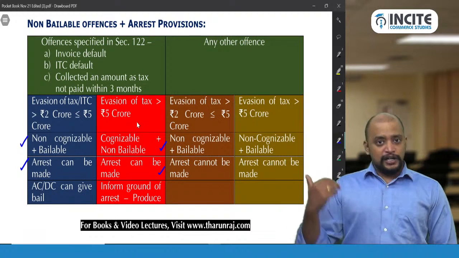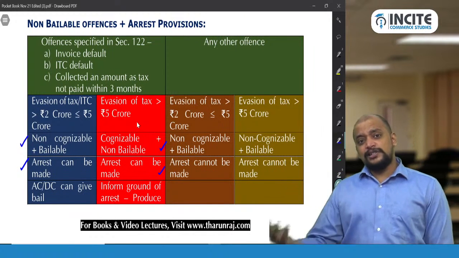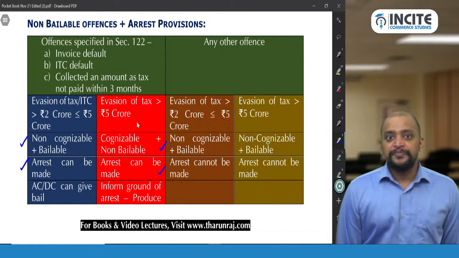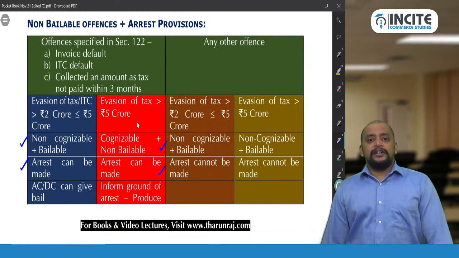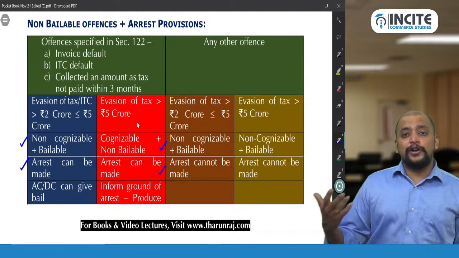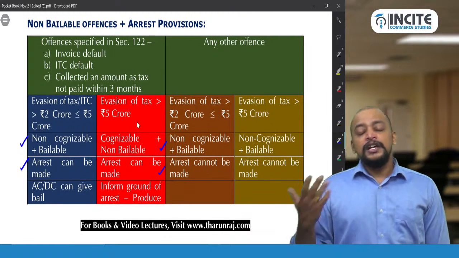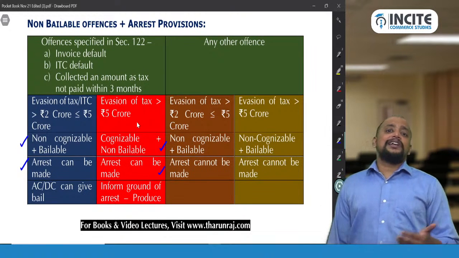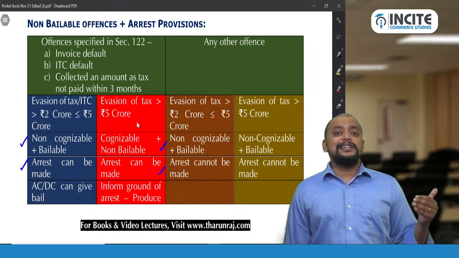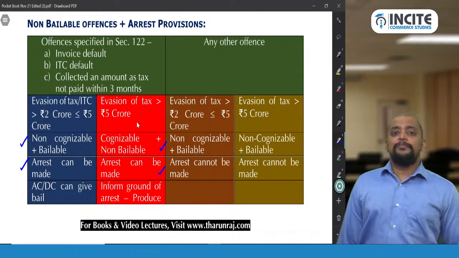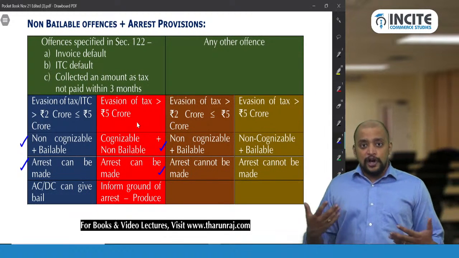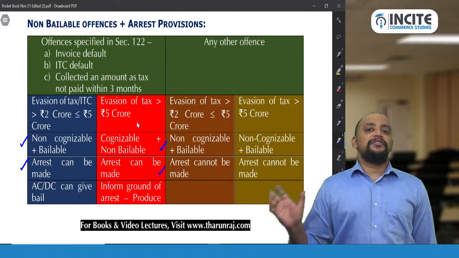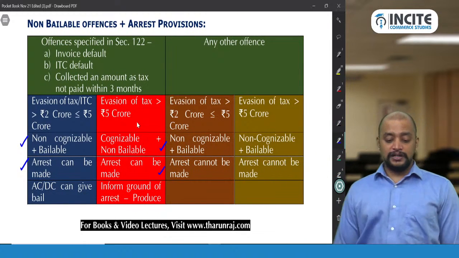But you may get a basic doubt. When arrest is not there, why do we need to call it non-cognizable and bailable? Actually it is not required. When arrest itself is not there, we don't have to call those offences non-cognizable plus bailable offences. But you just mention that as a note. That is, when arrest is not there, those offences will not be called non-cognizable and bailable offences. Okay, if you write that point, if at all a question is asked, that will be sufficient.